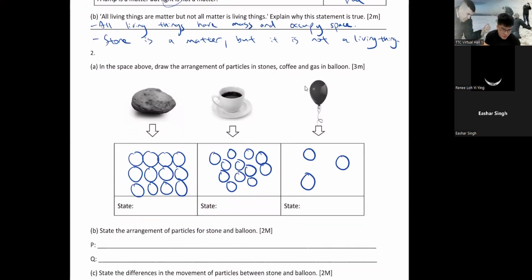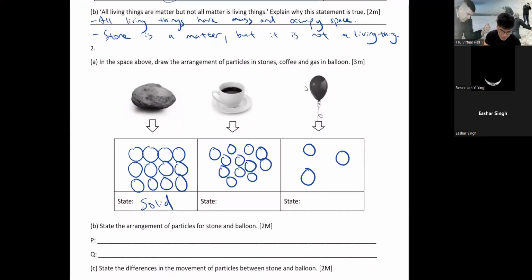So stone is a solid, and coffee is a liquid, right? And then your balloon is a gas. All right, so moving on.